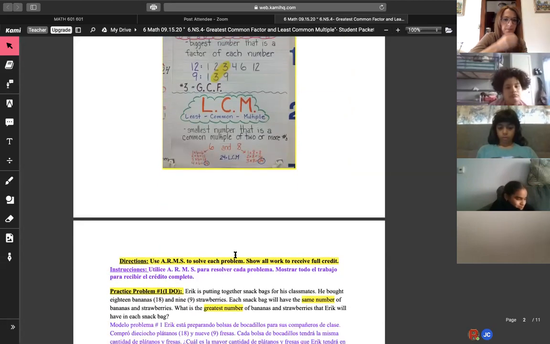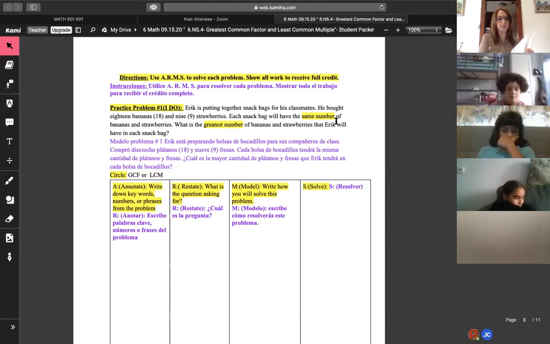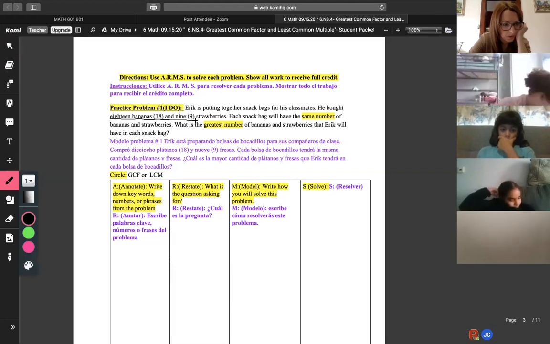Yes. So, guys, first problem. Eric is putting together snack bags for his classmates. He brought 18 bananas and 9 strawberries. Each snack bag will have the same number of bananas and strawberries. What is the greatest common number of bananas? So the way I would do this, guys, is underline the key facts. In this case, it's 18 bananas and 9 strawberries.